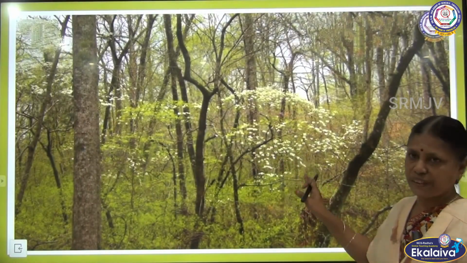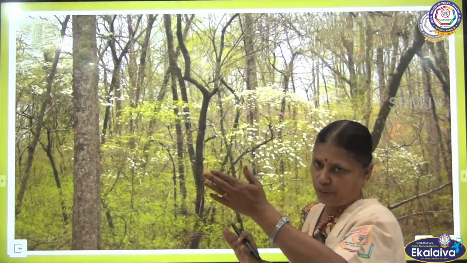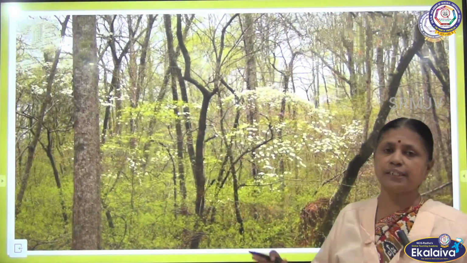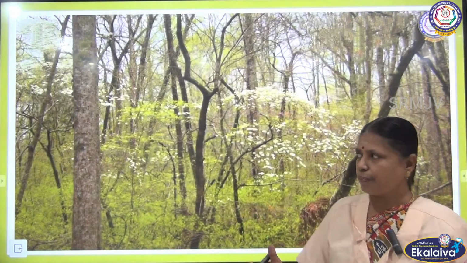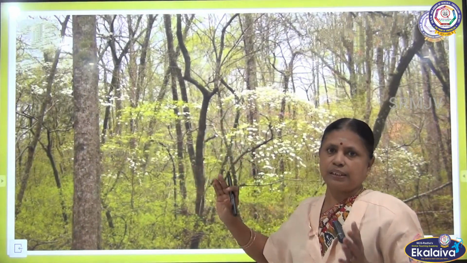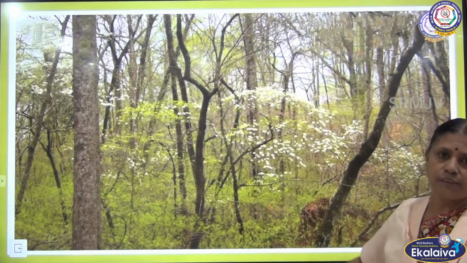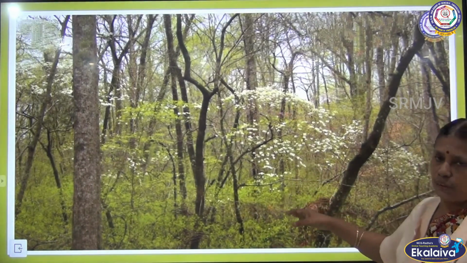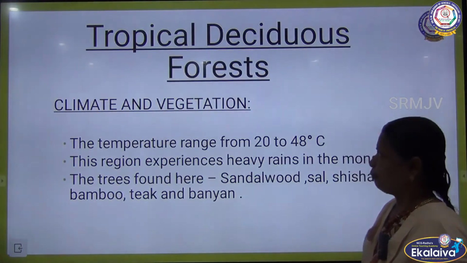Now, you can see the picture of the forest. Compare it with the previous picture, the evergreen forest. In the evergreen forest, the trees are very dense with broad leaves, but here the trees drop their leaves. All the plants and trees will drop their leaves here, so it is not dense.